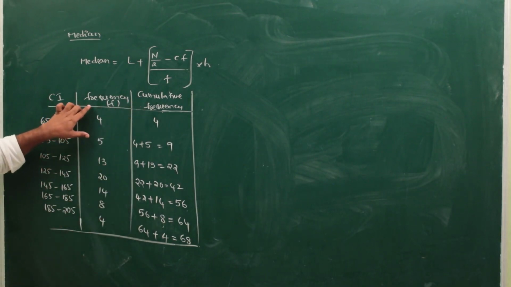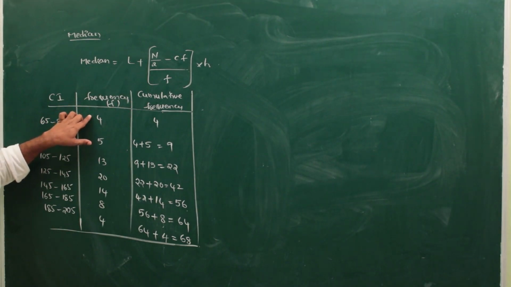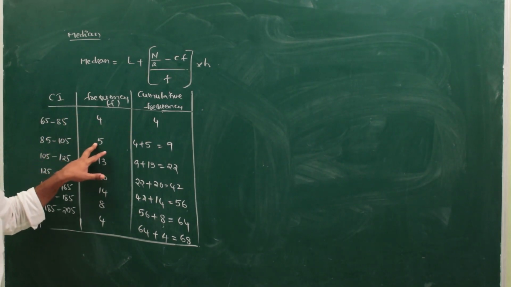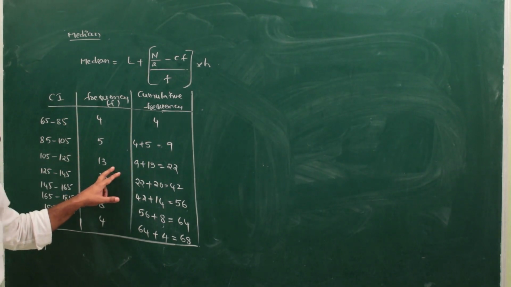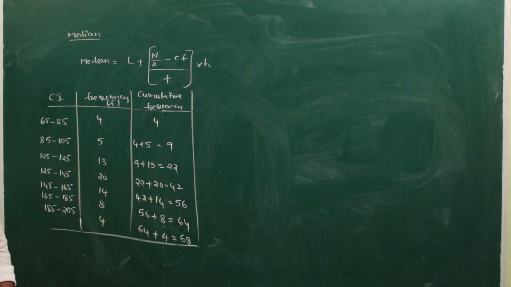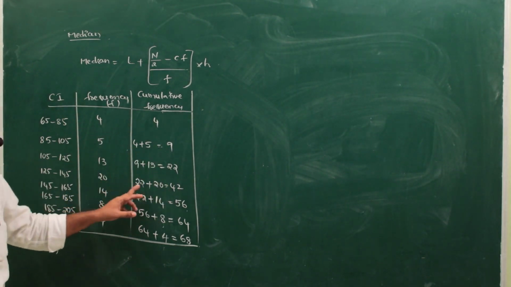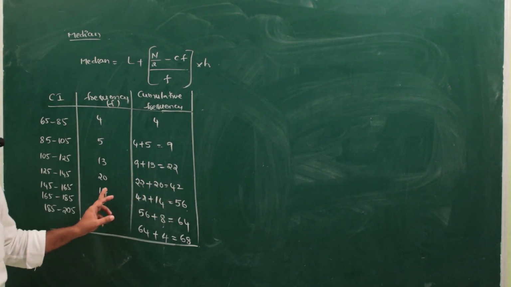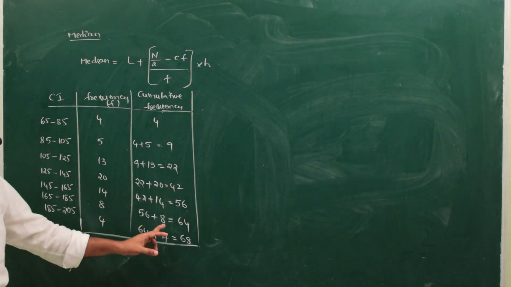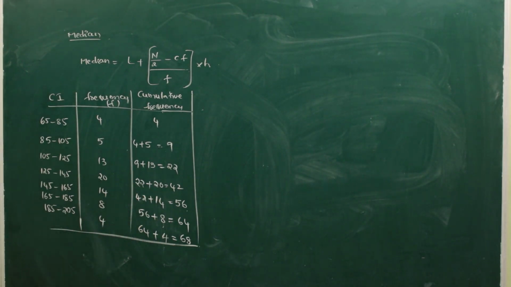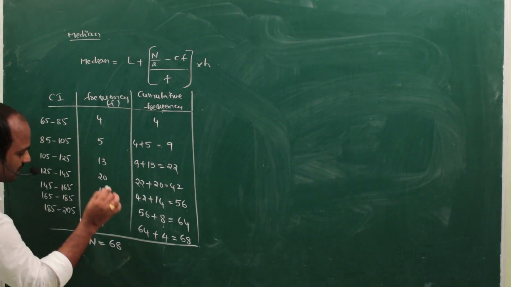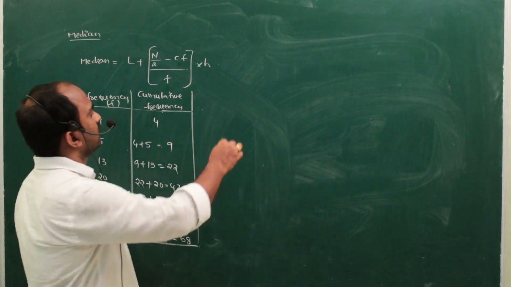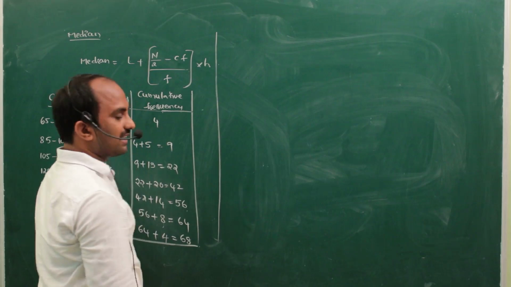Cumulative frequency means you add the frequencies from the starting class to the required class. First class 4, next class 4 plus 5 is 9, 9 plus 13 is 22, 22 plus 20 is 42, 42 plus 14 is 56, 56 plus 8 is 64, plus 4 is 68. So this is what we call the n value. N is equal to 68. Now we have to find the median class.